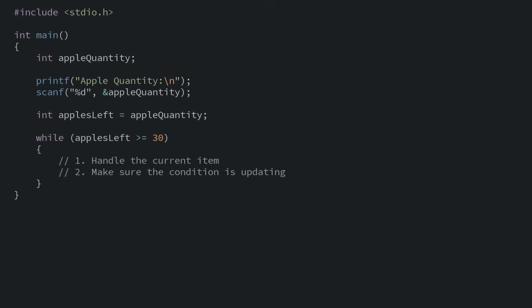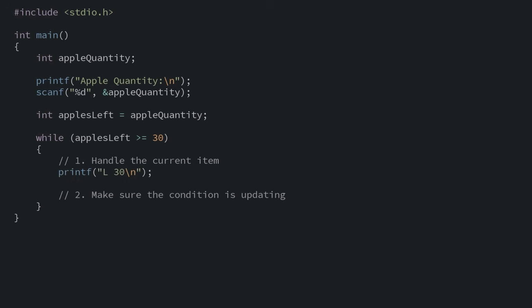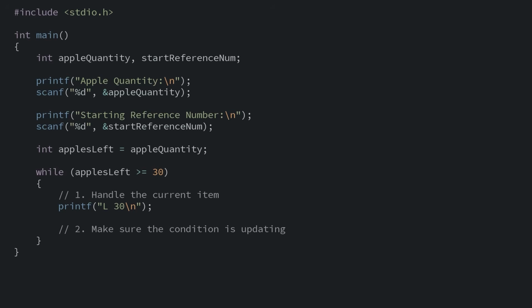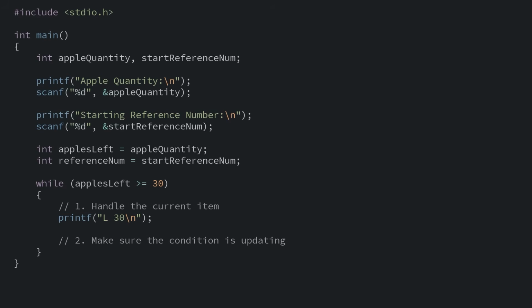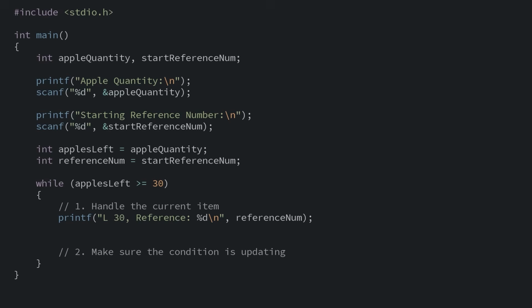We want to tell the user to pack one large crate, so I'll add a printf that prints L for large. For the reference number, we'll tell each employee what their starting reference number is for the day, and then the program should increase it from there. We'll use a reference number variable to track the current reference number. Inside our loop, we'll print the reference number for the crate, and then add 1 to the reference number so that the next crate will get a different unique number.